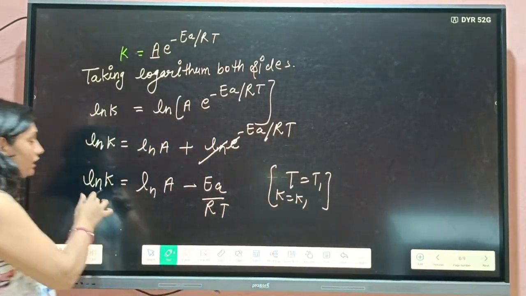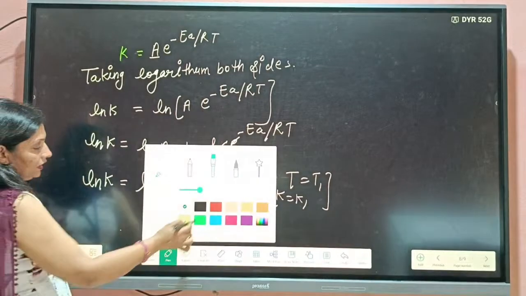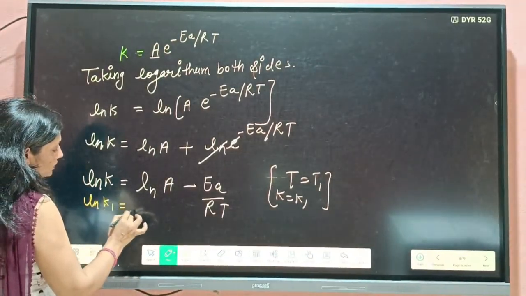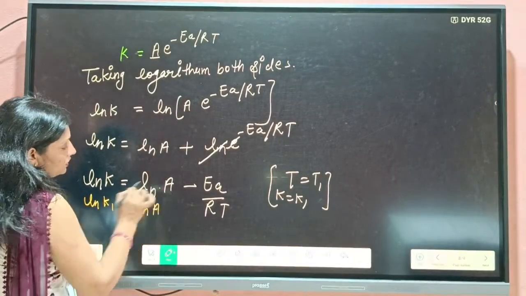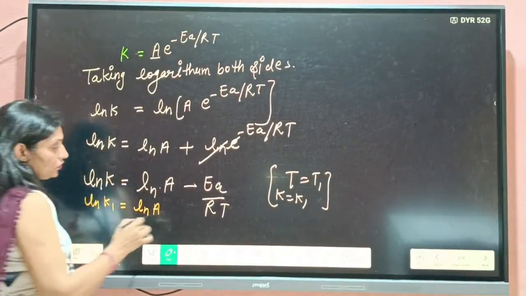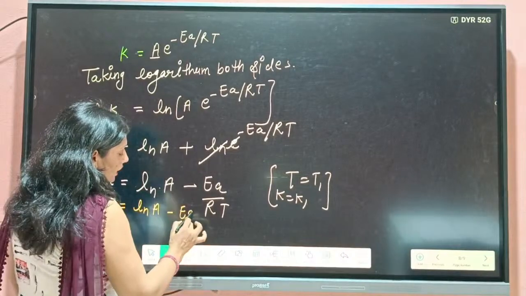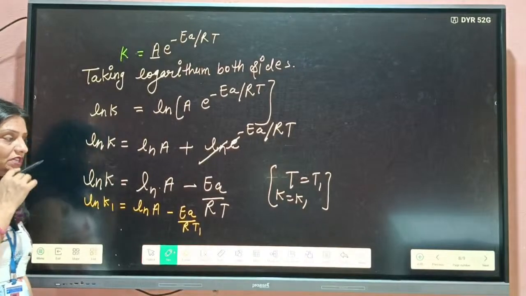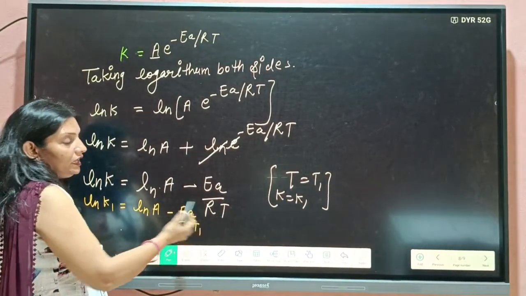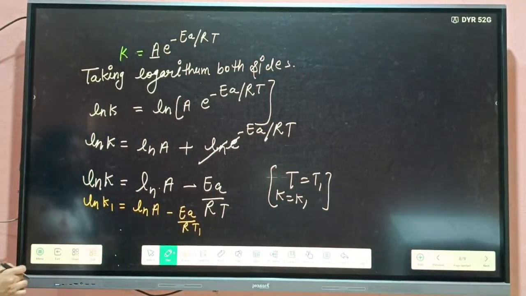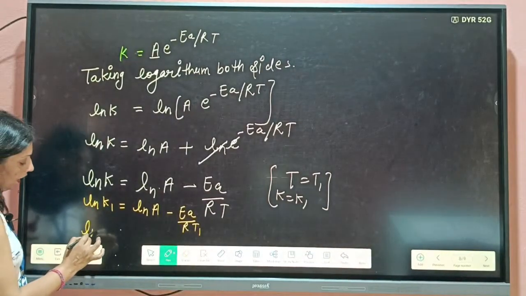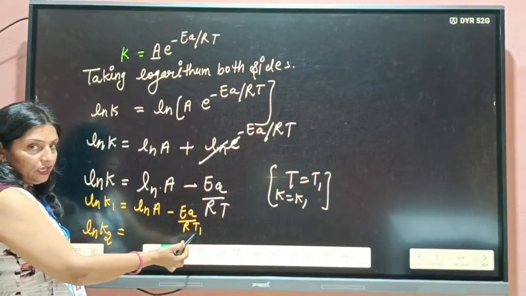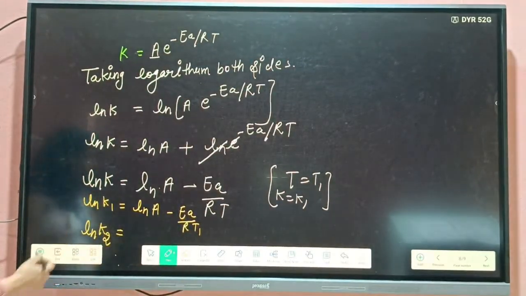So how can you write this equation? You can write it in this way: ln K1 is equal to ln A, this is the constant, minus EA by R T1, because EA is also constant, R is also constant, T is varying, temperature is going to vary. Then ln K2, if temperature is T2, then K will be equal to K2.